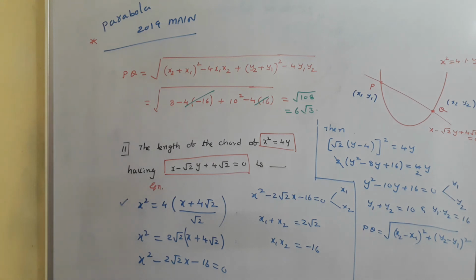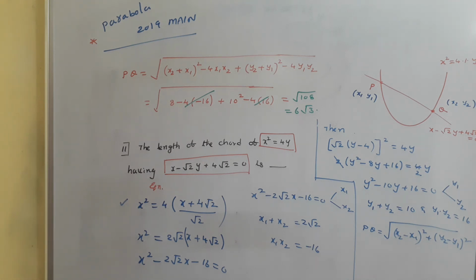Just have a look. Instead of calculating the values of x1, x2, y1, y2 directly, we are just making a quadratic in terms of x as well as a quadratic in terms of y. After having the quadratic in terms of x, calculate x1 plus x2, x1 into x2, and the quadratic in terms of y represents y1 plus y2 and y1 y2.